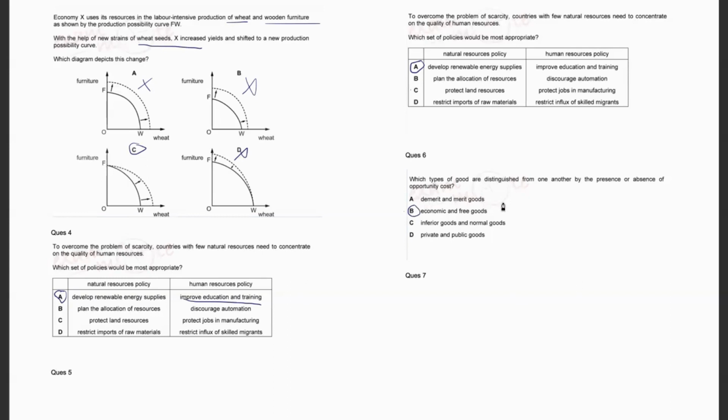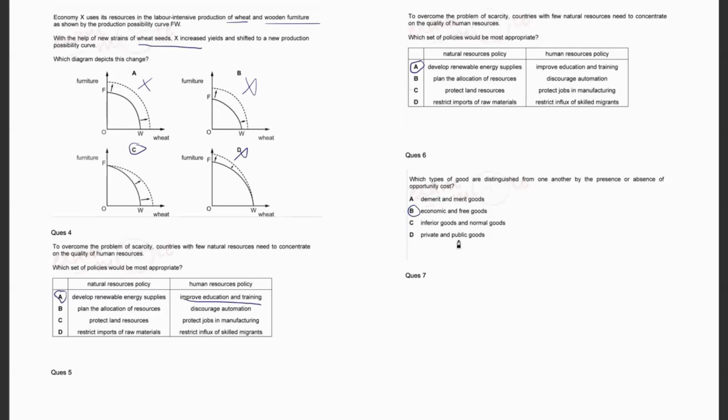Demerit and merit goods are on the basis of externalities. Demerit goods have negative externality, whereas merit goods have positive externality. So if it talks about negative and positive externalities, it is demerit and merit goods. Next is inferior goods and normal goods. Inferior goods are goods that are dependent upon income. For example, if your income rises, you purchase less of inferior goods. However, on the other hand, if you have greater income, you purchase more and more of normal goods. So this is the relationship between inferior goods and normal goods.